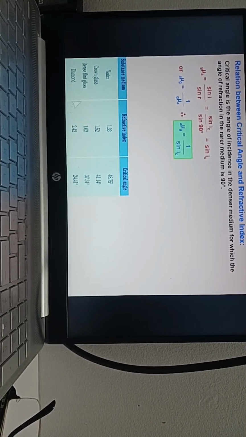The reason is that those are artificial glass. Crown glass is generally used for artificial diamonds. Its critical angle is 41 and a little more. Dense flint glass is also used for artificial diamonds. Actual diamond is 2.42. Its critical angle is 24, a very small critical angle.